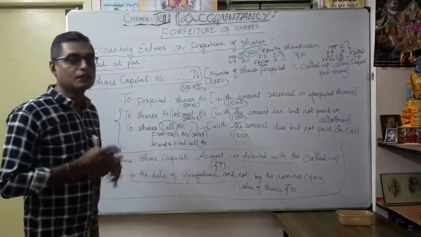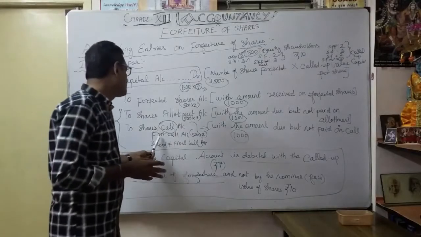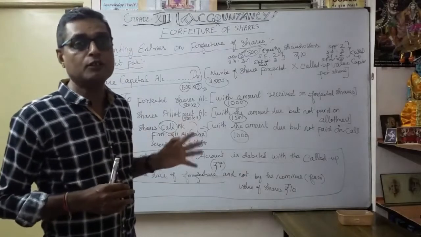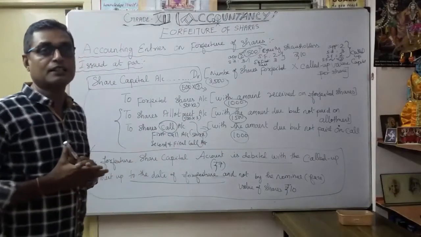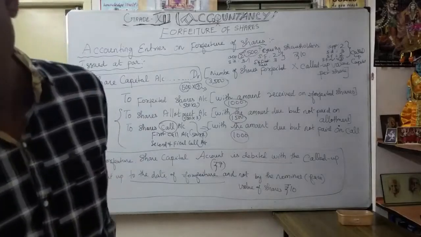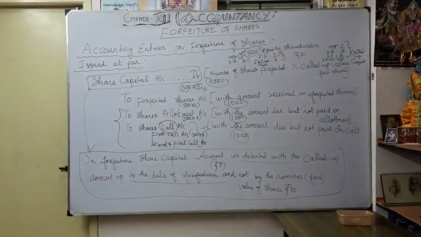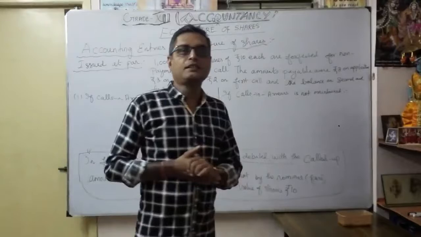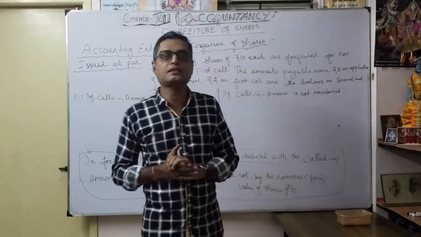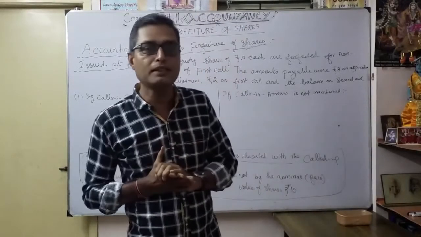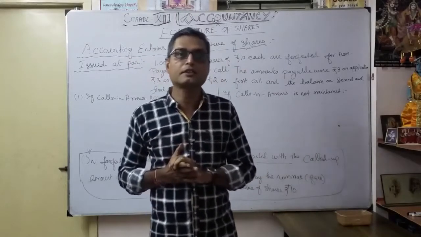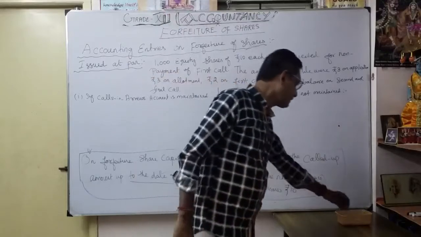Now let's move on. Instead of the first call, we will discuss calls in arrears, correct? Suppose calls in arrears is given, how are we going to pass the entry? Now let's see how the journal entry will be, both when calls in arrears is maintained and when calls in arrears is not maintained, according to forfeiture of shares. Okay, let's see the example here.